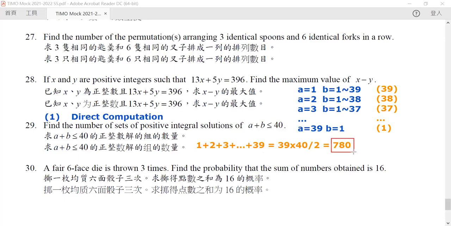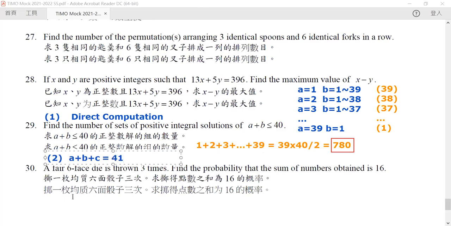Now, this is not the only way that you can compute this answer. The other way of doing this is by introducing another integer. We say that a plus b plus c is a positive integer such that it is equal to 41.